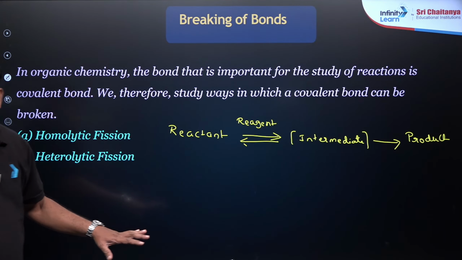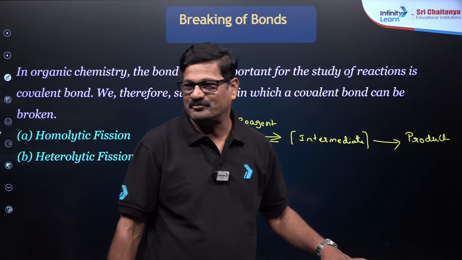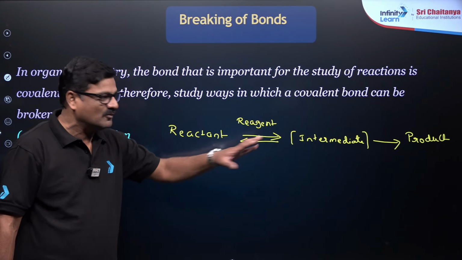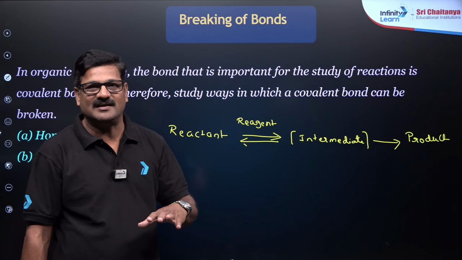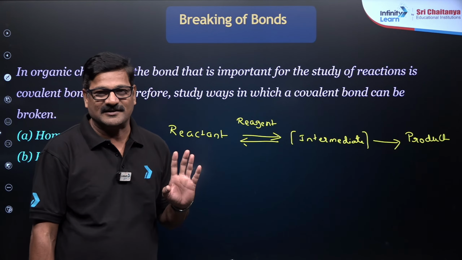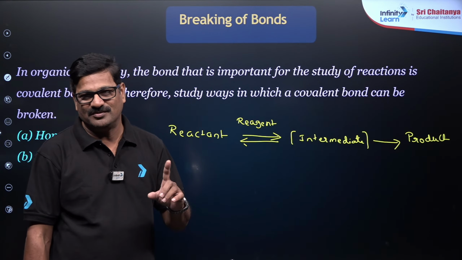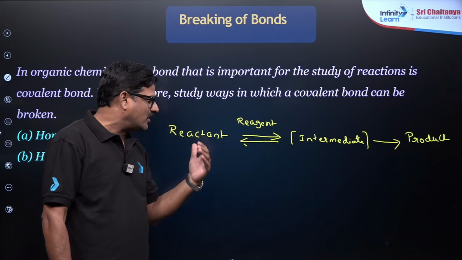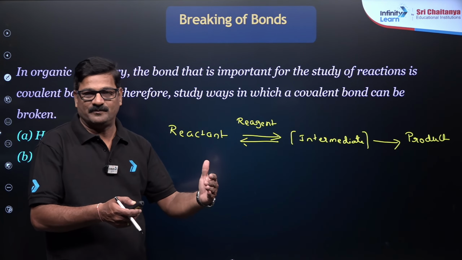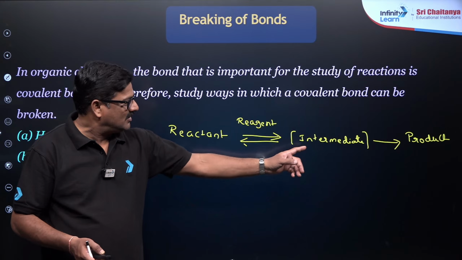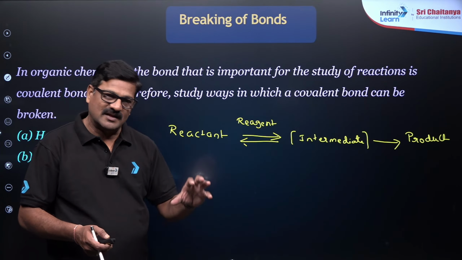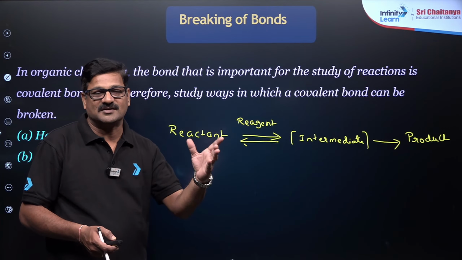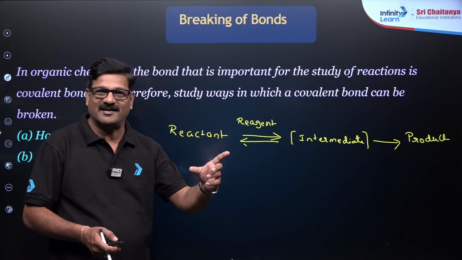Radhe Radhe beta, how are you? Let us see intermediate. What makes the difference between an intermediate and a transition state? If the old bonds are completely broken, what is formed is an intermediate, which is actually formed and can be isolated, like carbocation, carbon free radical, carbanion.